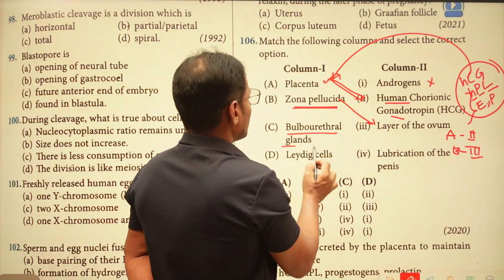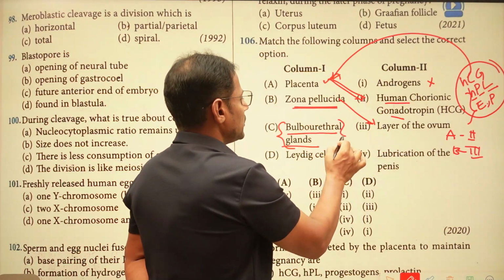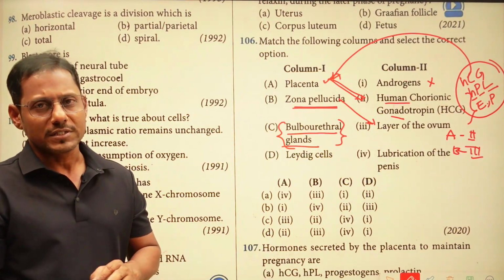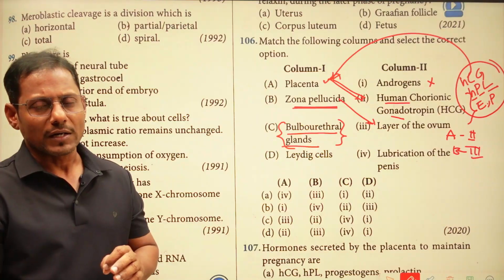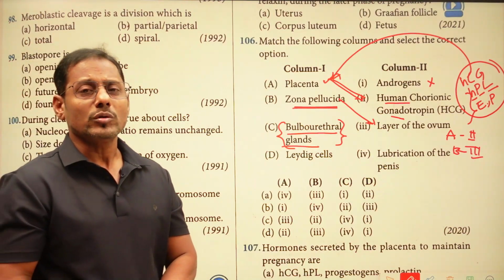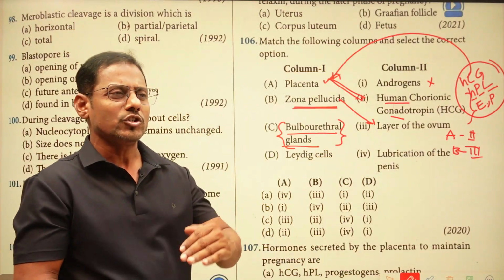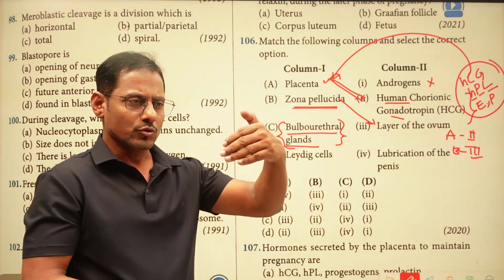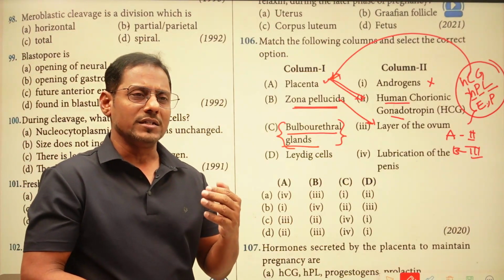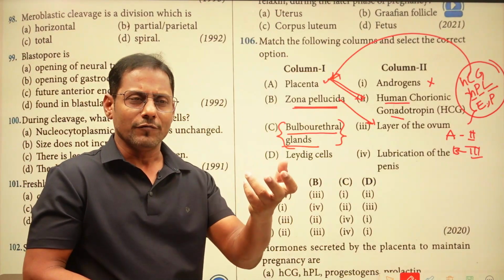And bulbourethral glands, which are also called Cowper's glands. The secretions of the Cowper's gland are going to neutralize the acidic nature in the urethral region, that means the urethral passage, as well as provide lubrication at the end of the penis.